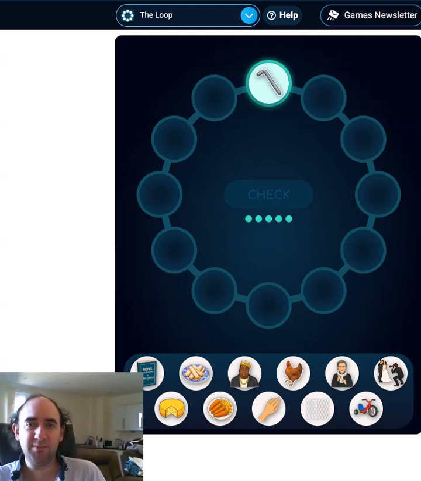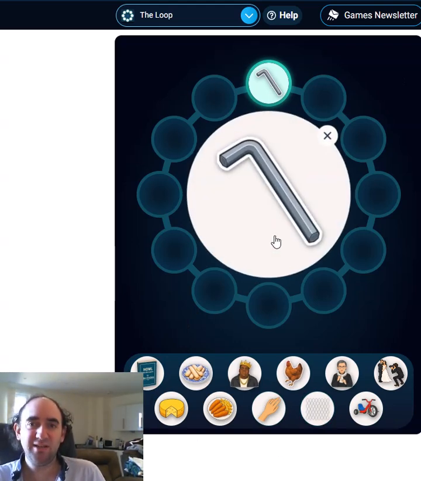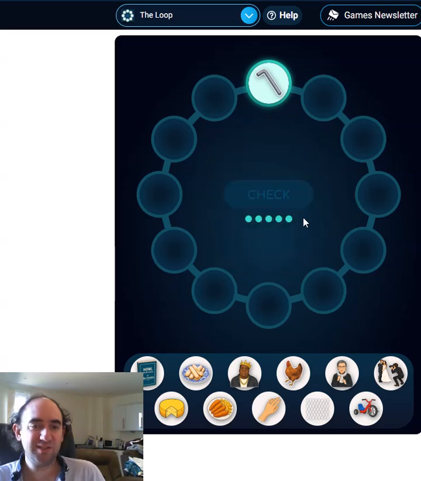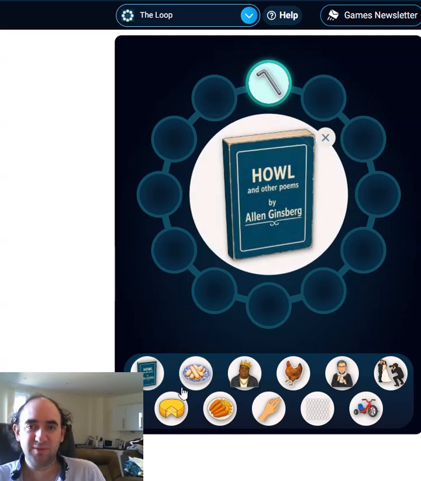Welcome to today's attempt at a loop puzzle. The idea here is to put these pictures in these circles such that each one is connected in some way with the pictures on either side. We've got an Allen key pre-selected to start. What do we think can connect in some way to an Allen key?